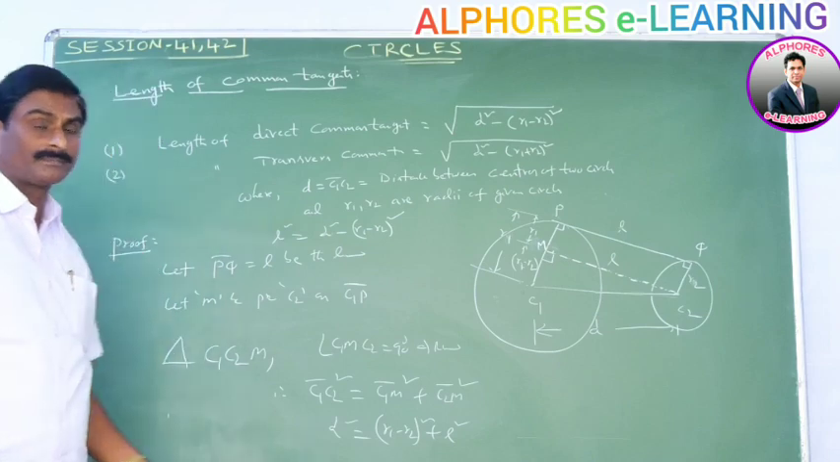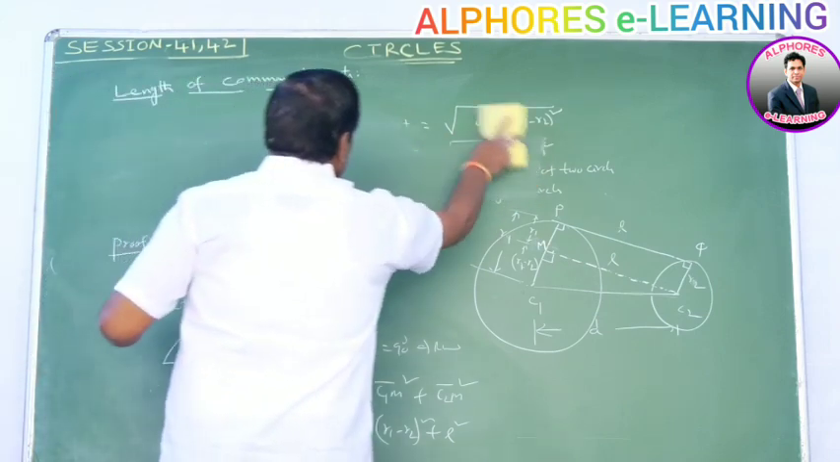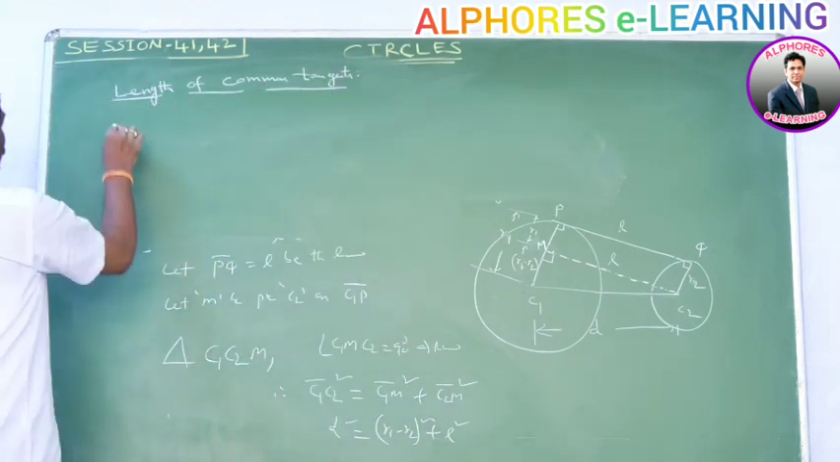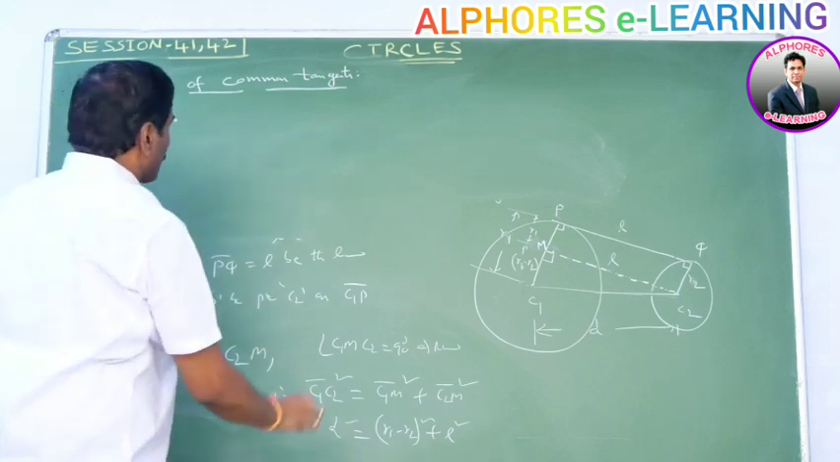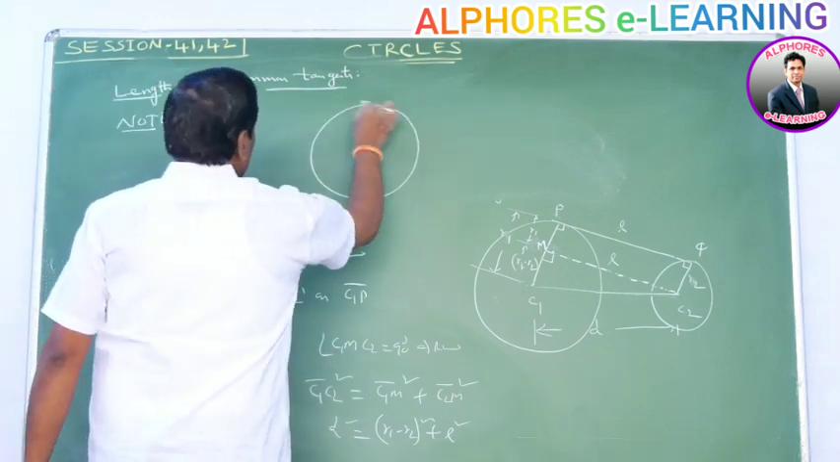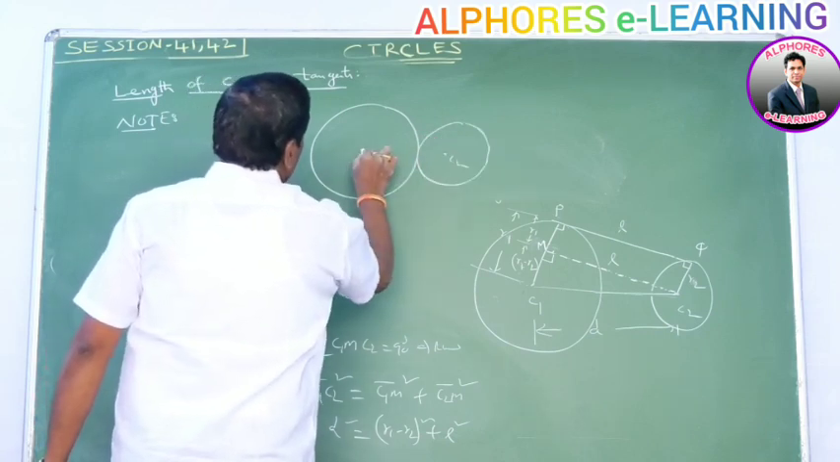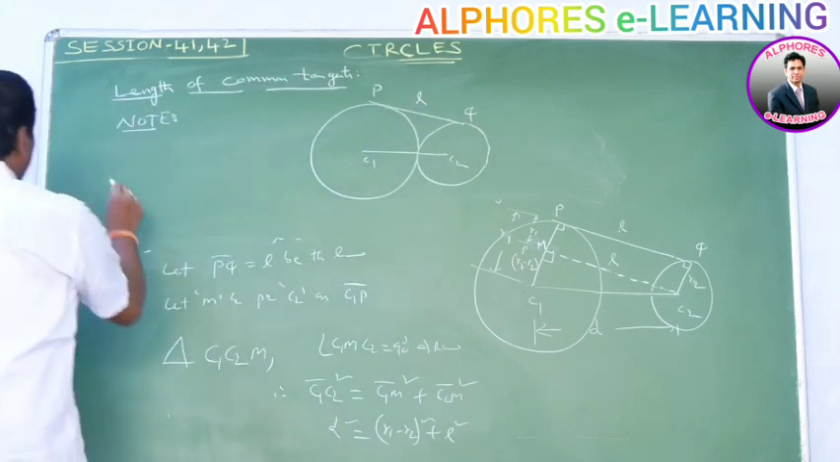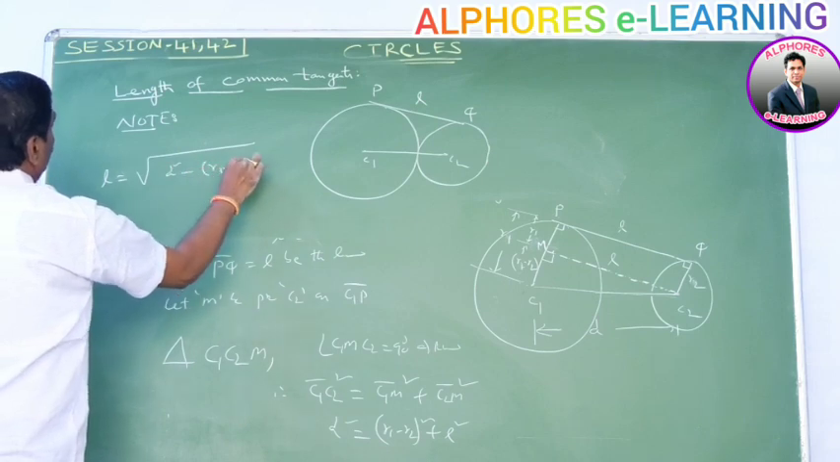Please note this point. Suppose in this case the two circles touch each other externally. What is the length of the direct common tangent? In this way, with centers C1 and C2, the length of the direct common tangent PQ is L. Here, the length of the direct common tangent is equal to root over D square minus (R1 minus R2) whole square.